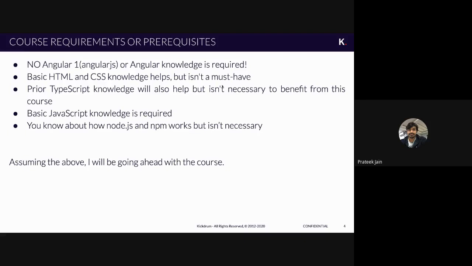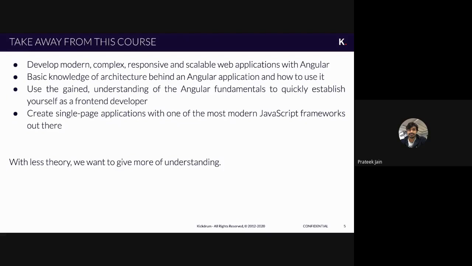By taking all these assumptions, I'm moving forward with this presentation. So what are you going to learn from this presentation? My main takeaway for you is you need to know what Angular is, what is out there, what Angular is called, why it is used, what that framework is, how we work with it, and how you can create applications with it.